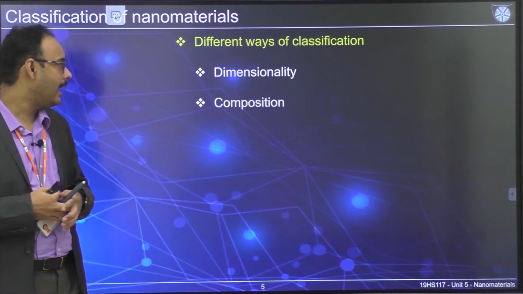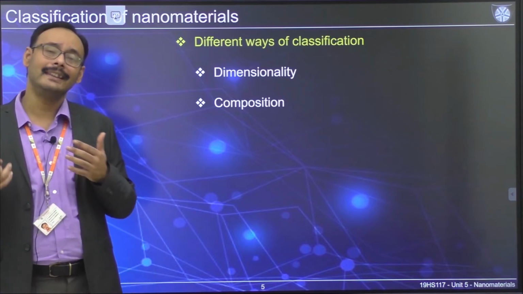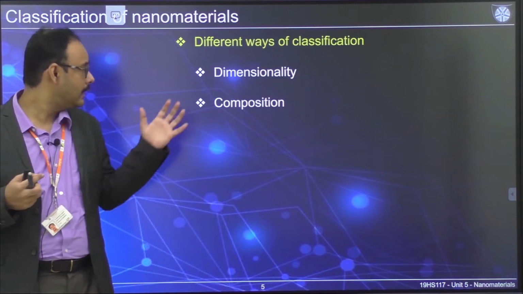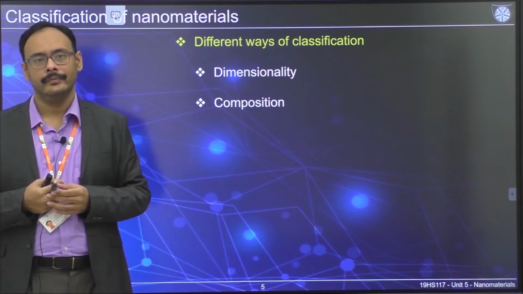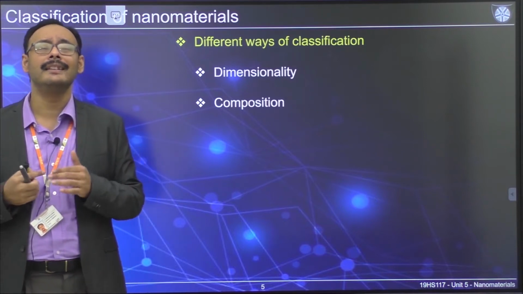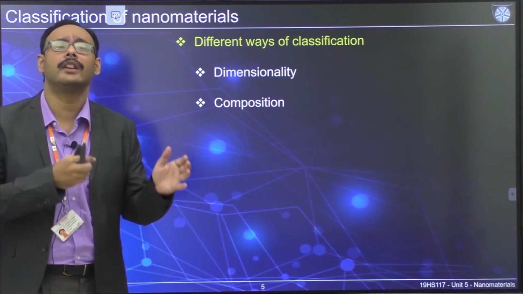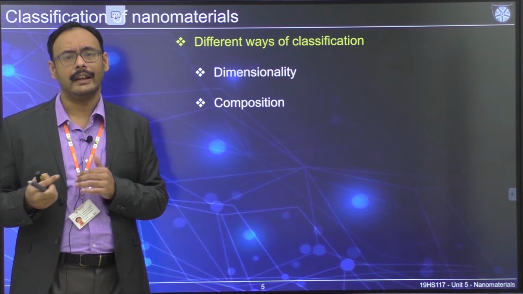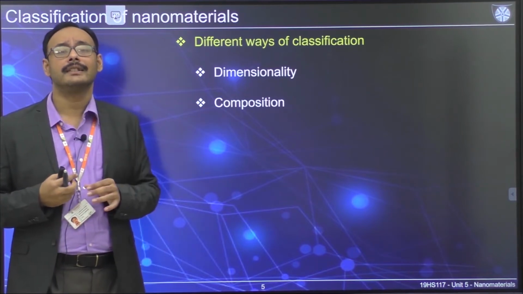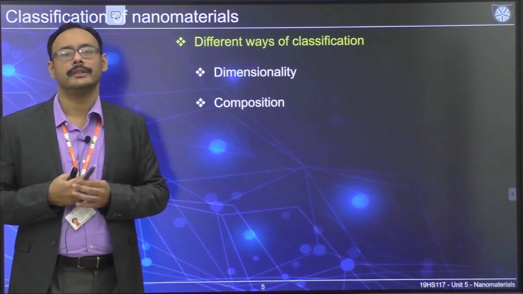Then you can have composition. While doing the composition, there are again many different ways you can think of when you talk about the composition of nanomaterials. Here we are going to classify, to some extent, based on whether they belong to the inorganic class or the organic class. In such a way, we will try to identify the specific things that we need to know in terms of composition.